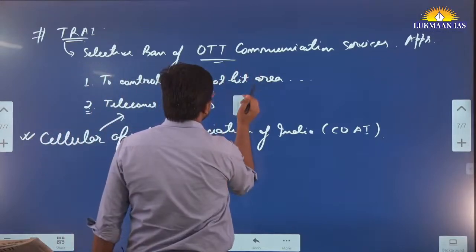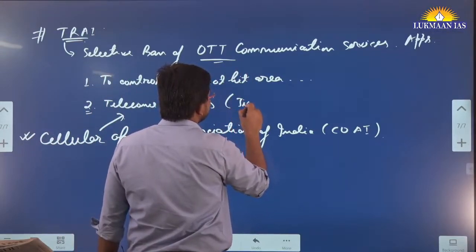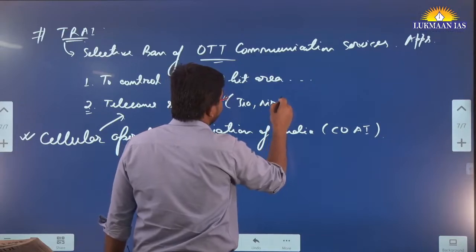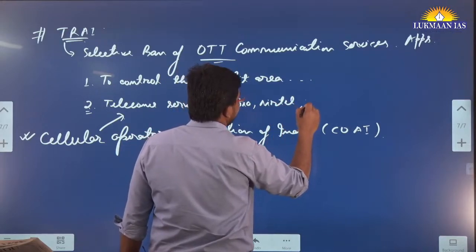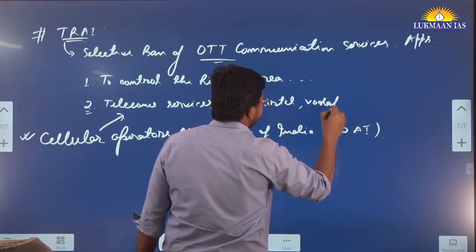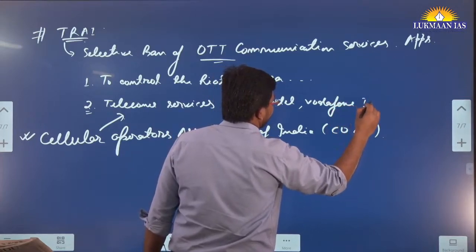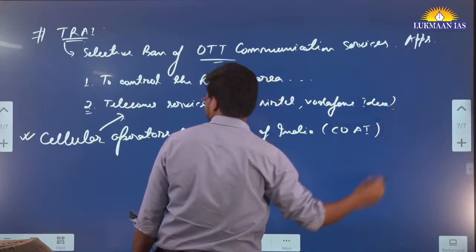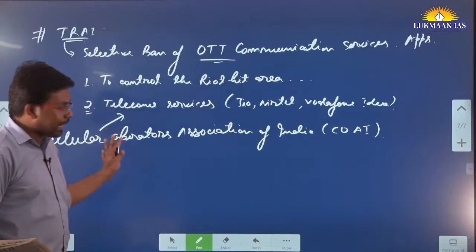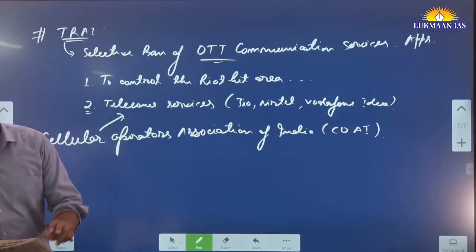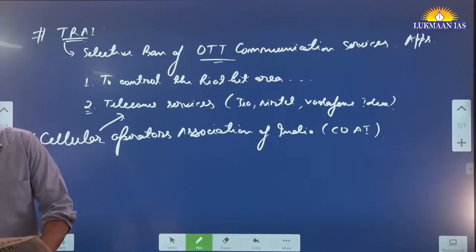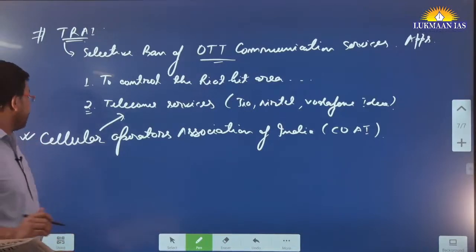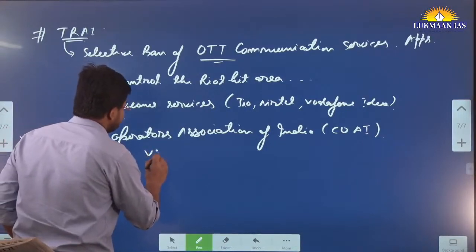Telecom service providers means companies like Jio, Airtel, Vodafone Idea, etc. So this is one party. Then there are many other parties. One is known as the Internet and Mobile Association of India.